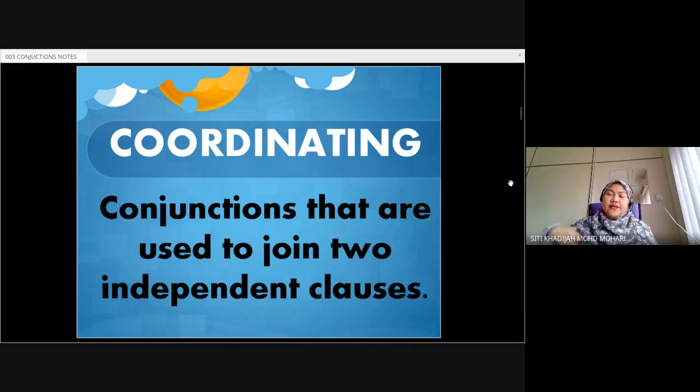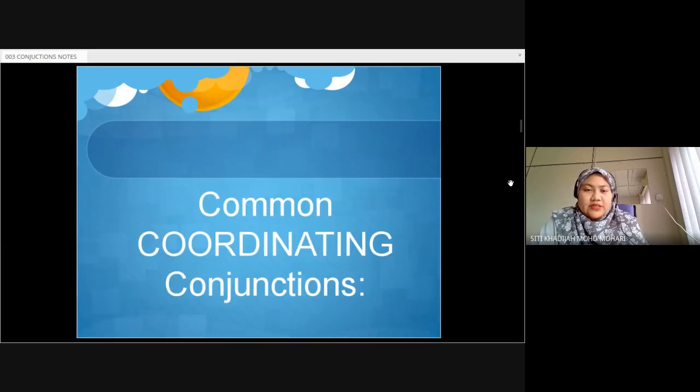Okay, now the first one, coordinating conjunction. We use them in order to join two independent clauses. Like we have identified earlier, what does it mean by independent clauses? So we use coordinating conjunctions to join together two independent clauses.